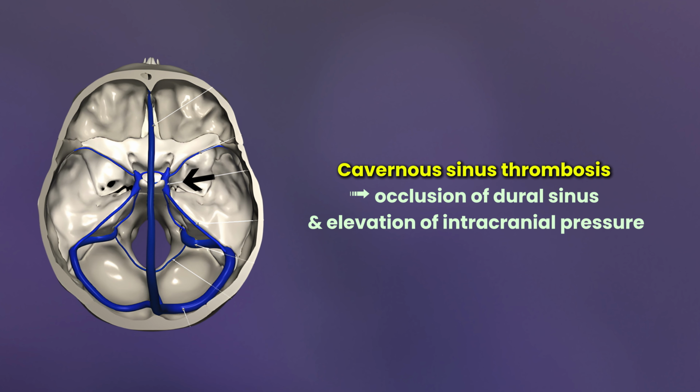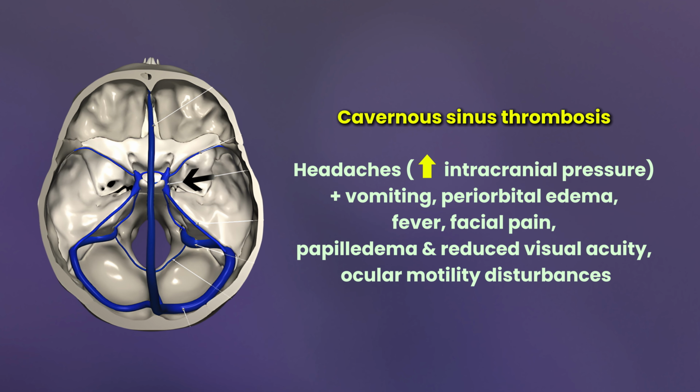Cavernous sinus thrombosis is a condition where a thrombosis develops within the cavernous sinus. This can lead to occlusion of the dural sinus and elevation of intracranial pressure. Clinically, this condition manifests as headaches due to increased intracranial pressure and may be accompanied by vomiting, periorbital edema, fever, facial pain, papilledema, and reduced visual acuity and ocular motility disturbances.